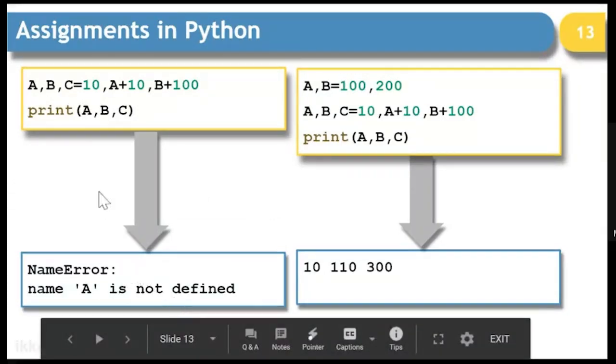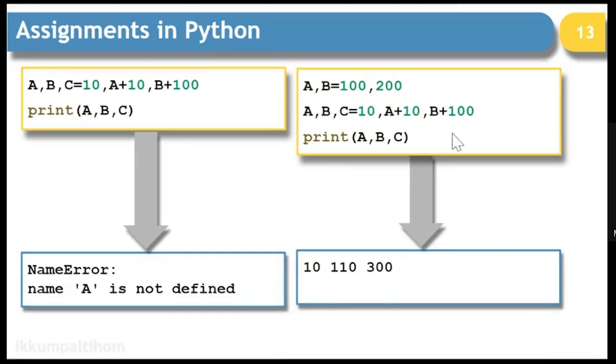If you want to do that, then A and B have to be predefined before writing this expression. As soon as you do so, it is going to work, but it will not take the value of A as 10 in the second expression. It will take the value of A here as 100. So this is one example you can discuss in the class. It is very interesting.